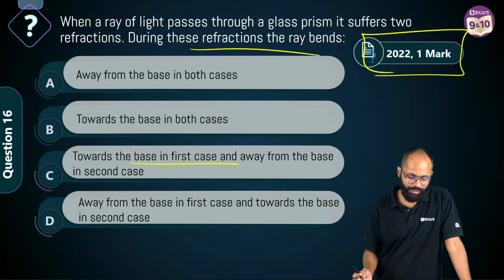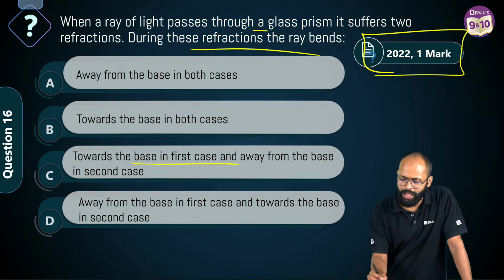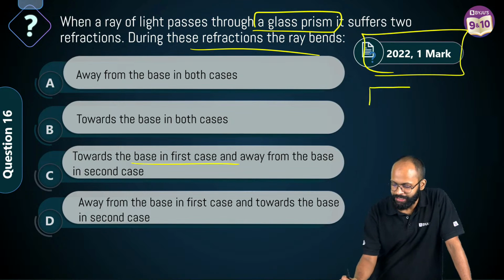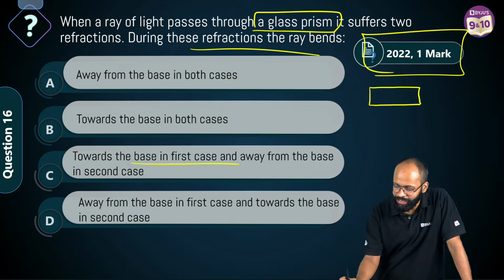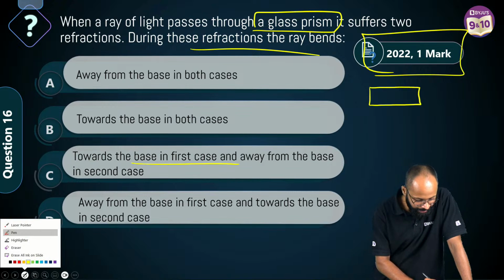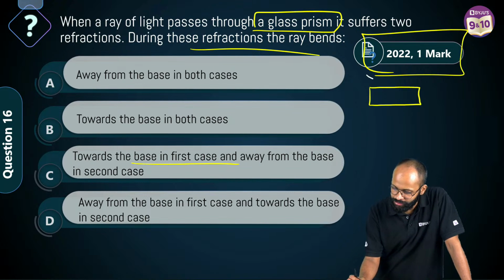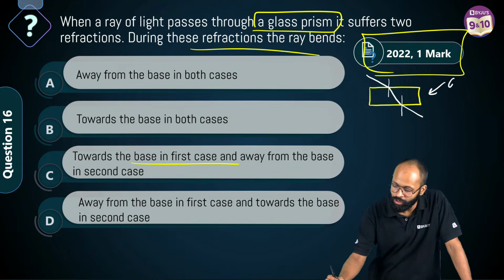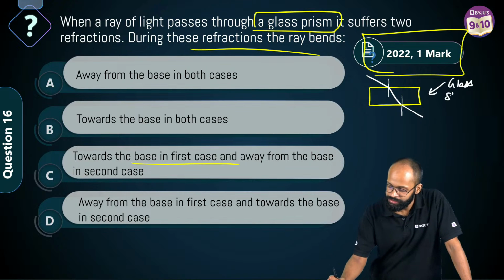Why is everybody giving the wrong answer? It is a glass prism. I'm not saying glass slab. If I had said glass slab, then you would have said, sir, the light ray bends towards the normal on the first surface and bends away from the normal on the second surface. This is the case of a glass slab.